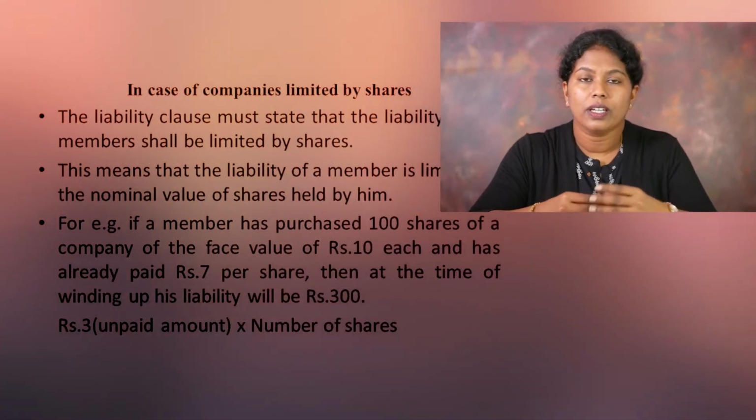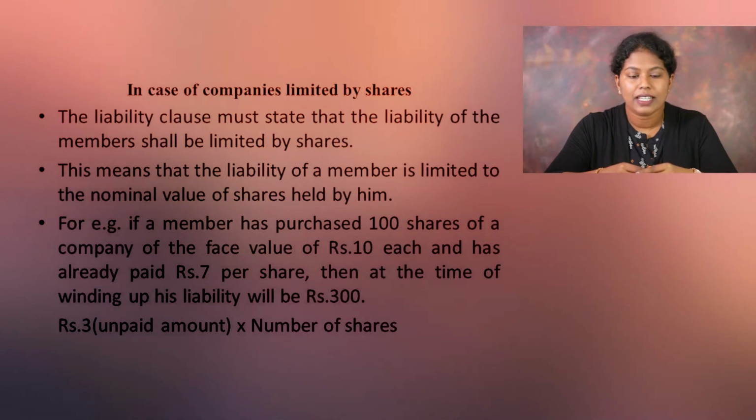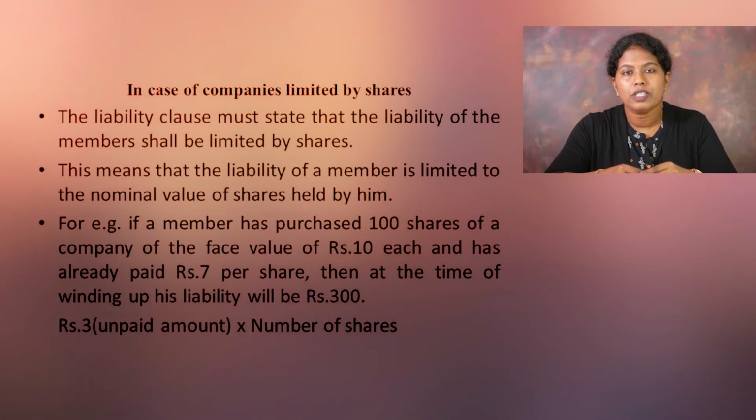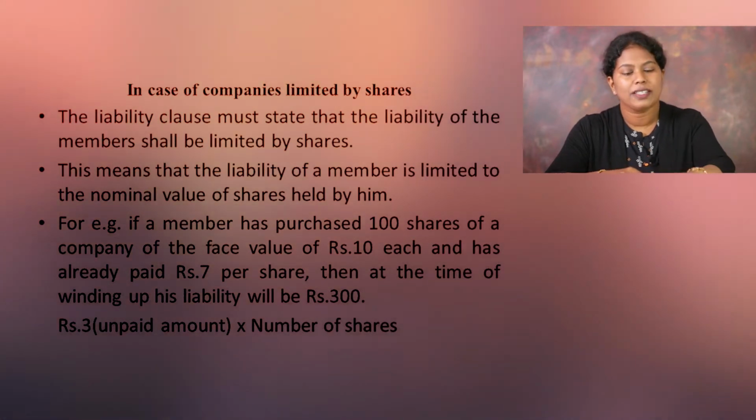Okay, so this clause of Memorandum of Association should state what is the liability of the members of the company. That is, limited liability of the members of the company. Again, they have to specify whether the liability is limited by shares or limited by guarantee. In case of companies whose liability is limited by shares, then the liability clause must state that the liability of the members shall be limited by shares.